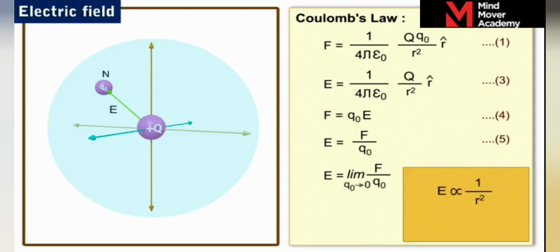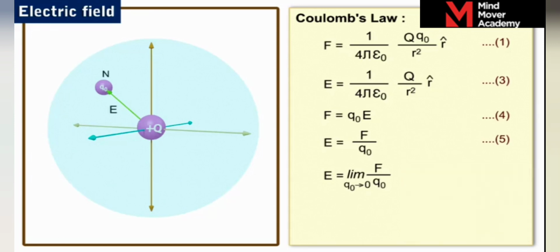Hence, the electric field strength E at distance r from the source charge Q is independent of the test charge Q naught and varies with r, and is inversely proportional to r square. It is important to note that the electric field at any point in the electric field is finite and is 0 only when distance r is equal to infinity.